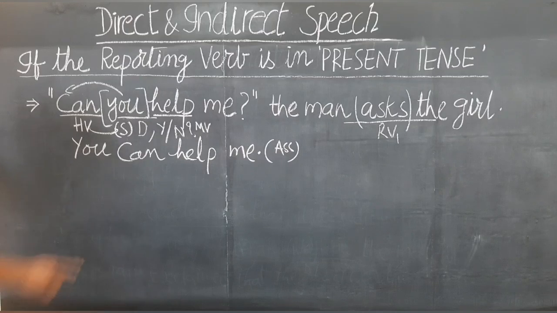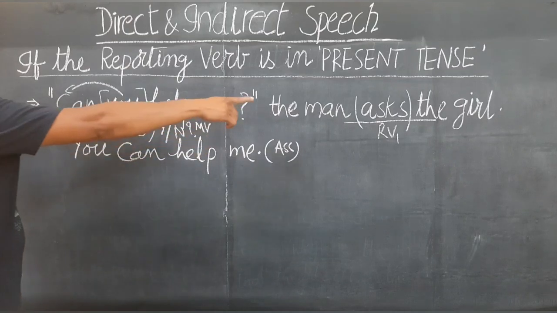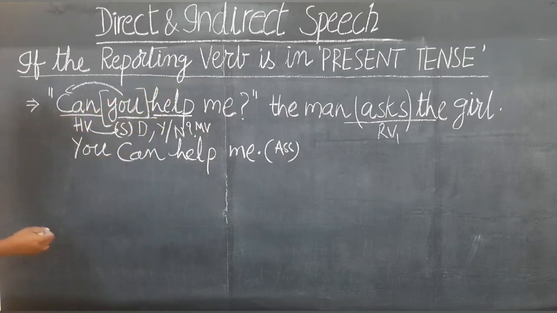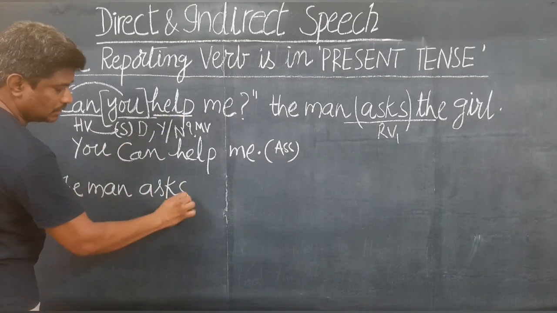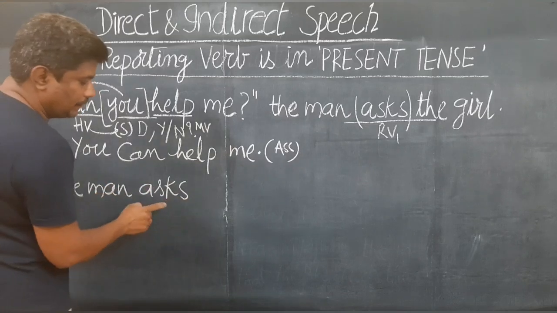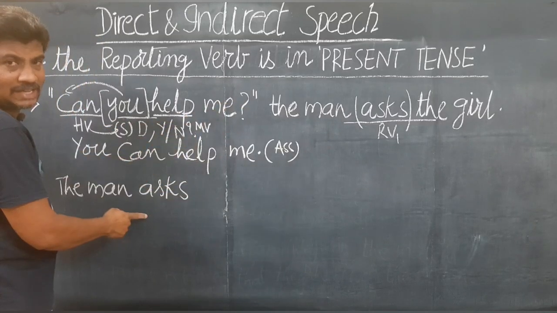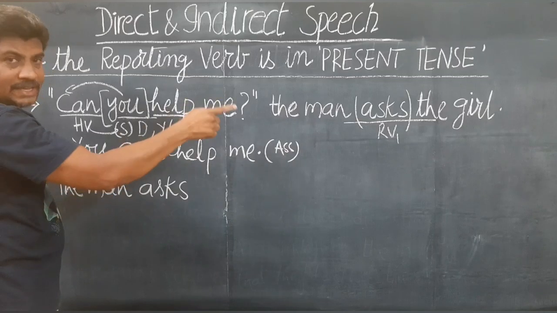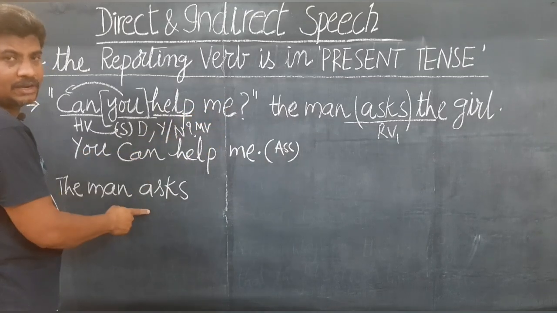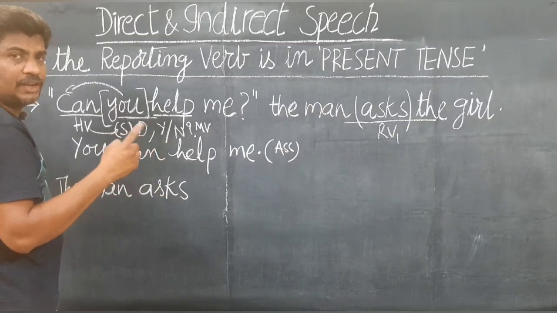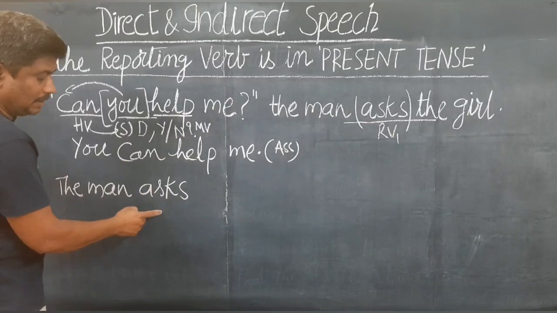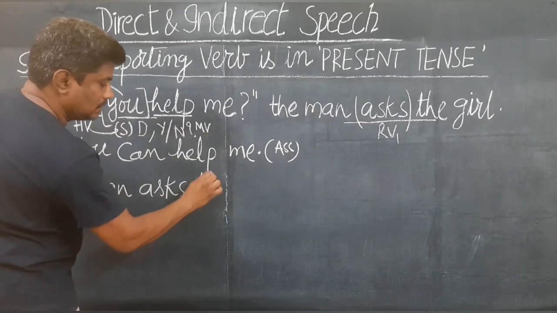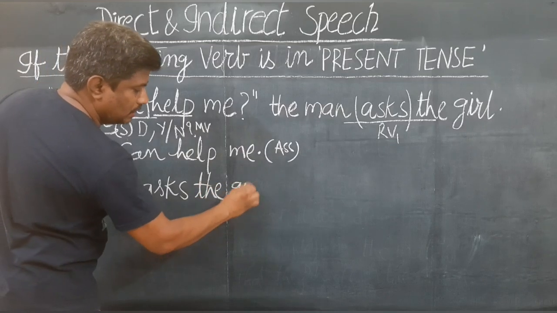Now let's write our answer. This is rough work. Now let's write our answer. We should start with the reporting verb. The reporting verb is the man asks. It doesn't change. The man asks. If you are given says here, says there, you will write here asks. If you are given says there or say there, you have to write here either asks or questions or inquires, any word that gives the meaning that the question is being asked. Here I am writing asks. The man asks the girl.